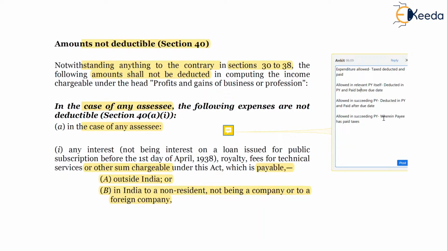So these will be the four situations, just to clarify the points that we have discussed in this provision.